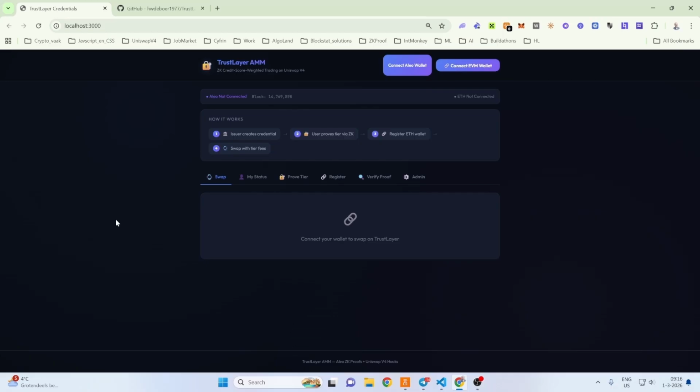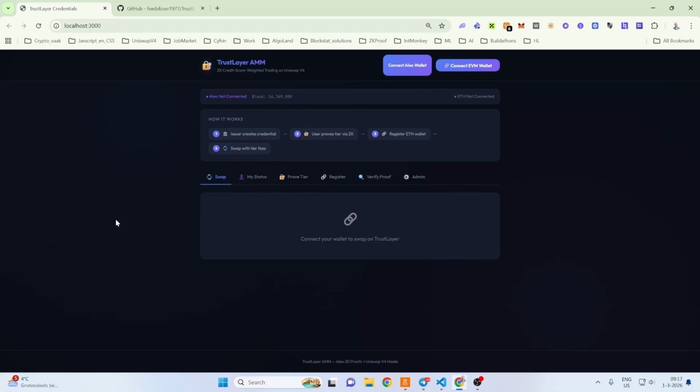A zero-knowledge proof is a cryptographic method that allows one party, the prover, to convince another party, the verifier, that a statement is true, without revealing any information beyond the truth of that statement. In TrustLayer's case, a user proves that their credit score is above 800, without revealing the actual number. The proof is mathematically verifiable. It is impossible to fake, but the underlying data stays completely private. This is the breakthrough that makes privacy-preserving finance possible: trustless verification without data exposure.